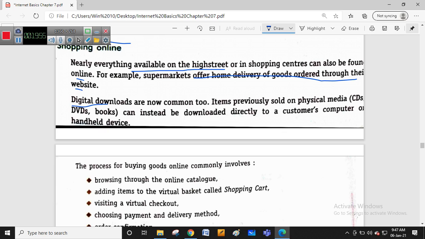Digital downloads are now common too. Items previously sold on physical media can instead be downloaded directly to the customer's computer or handheld device.